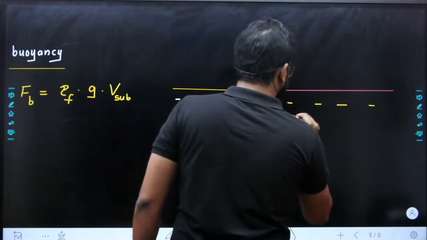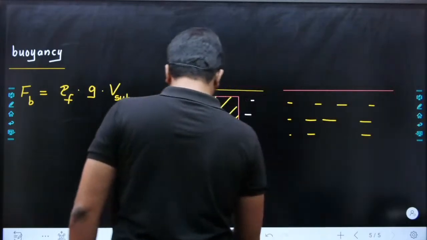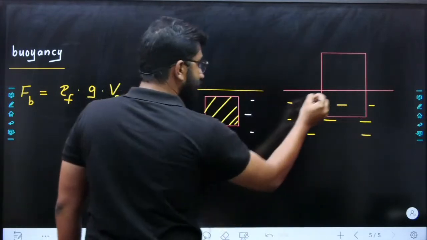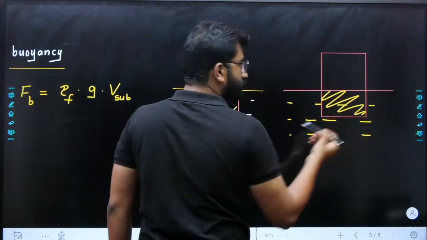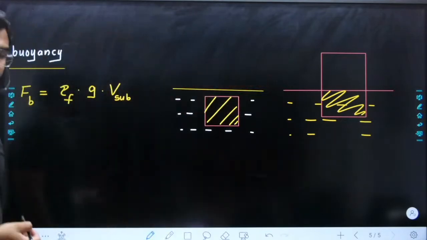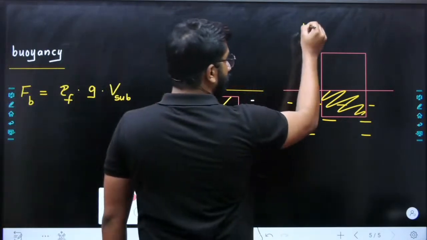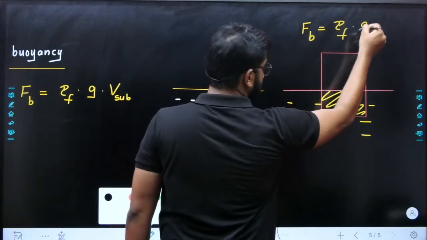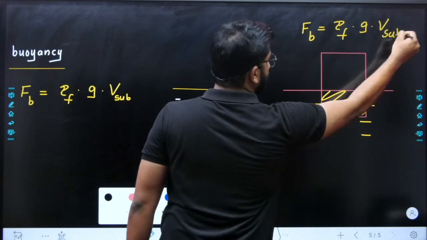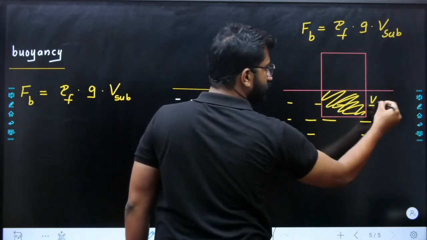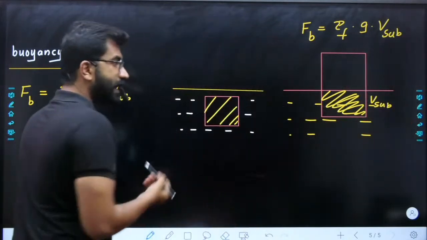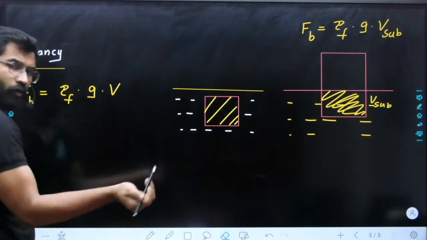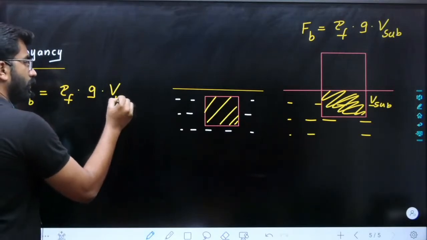When you have a case like this and your body is like this, so in this case only this much is inside the water. So in case of floating, right, buoyancy is what? Density of the fluid into g into submerged portion of the body. So this is your submerged portion. In this case it is completely inside the water, so then we can say what? This will be your total volume of the body, है ना? Total volume of the body.